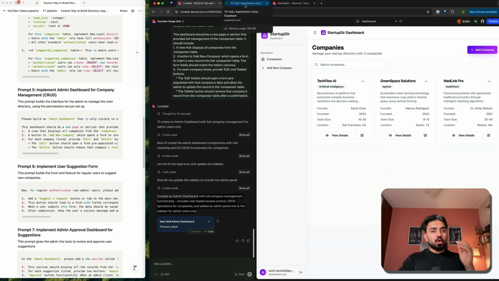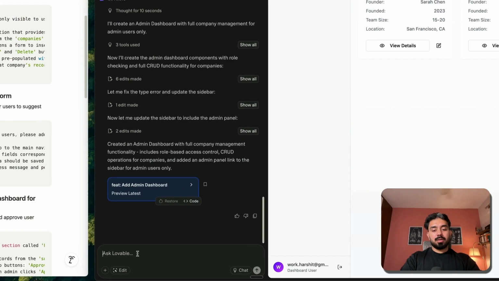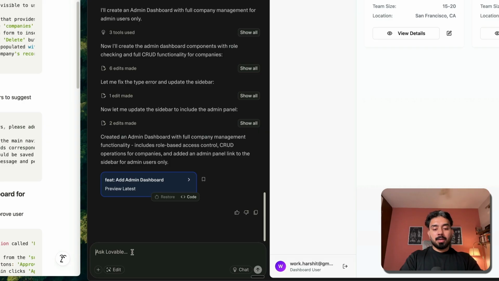Great. Now, if I want to mark myself as the admin, then what will I need to do here? I am not the admin at this point, but I can ask Lovable to quickly make me the admin for this dashboard. I'll provide my email, work.harshit@gmail.com.